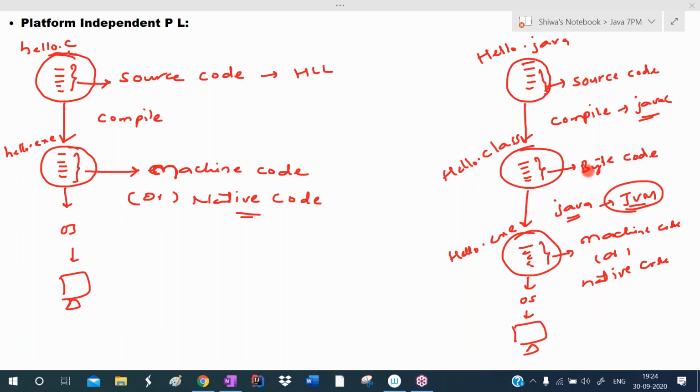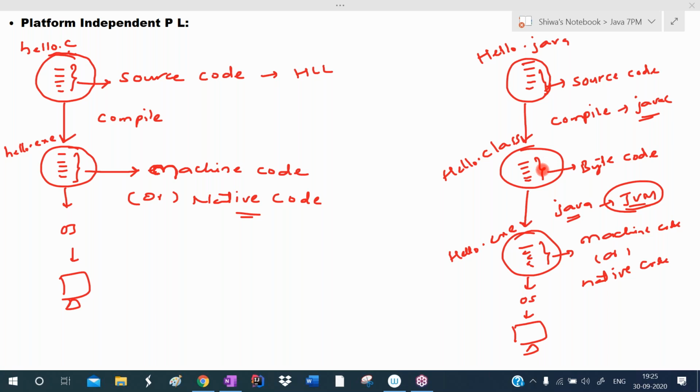In Java, we call this bytecode. In Python also, we call it bytecode. In C sharp, we call this IL code, intermediate language code. So in the platform independent programming languages, after compilation, intermediate code will be generated. In Java, we call it bytecode.